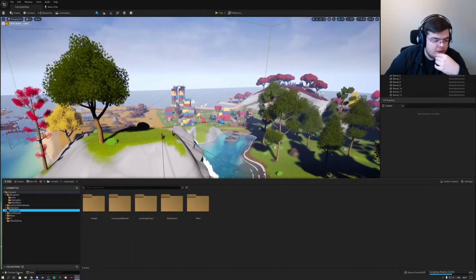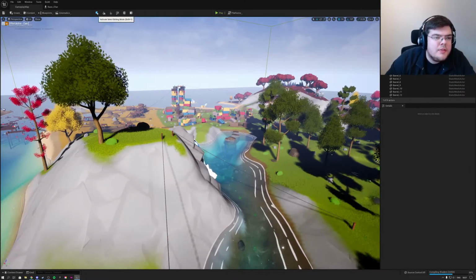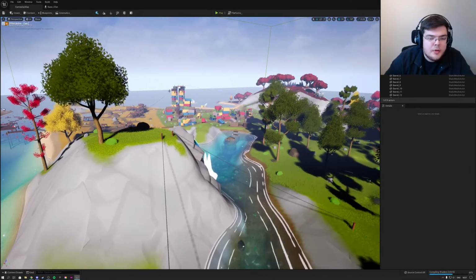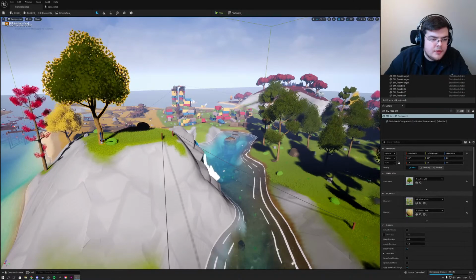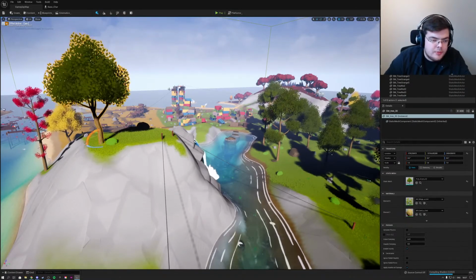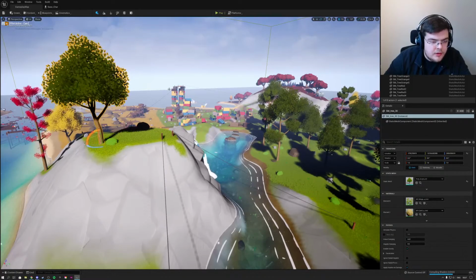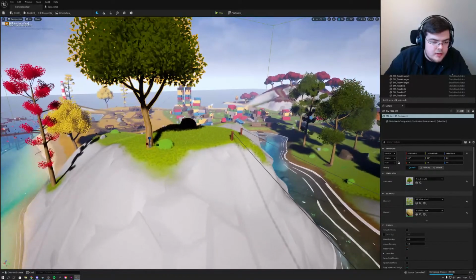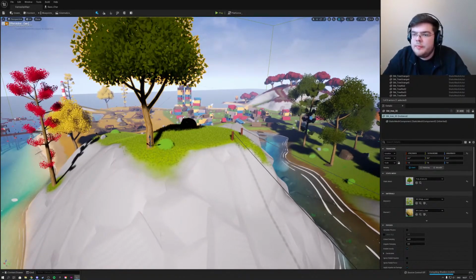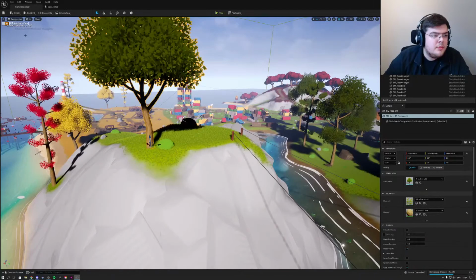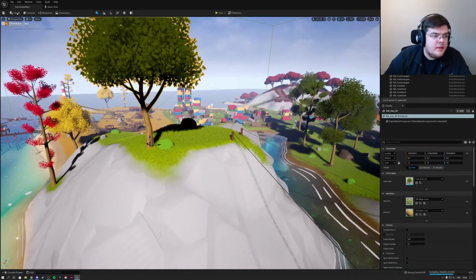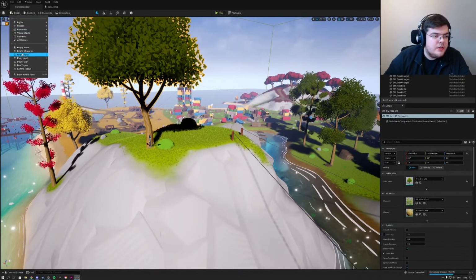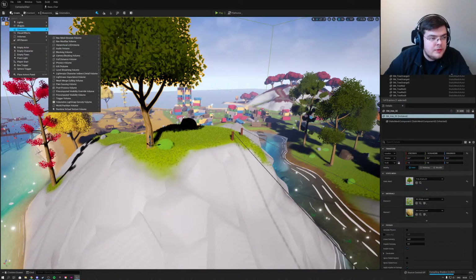Landscaping tools, what are they looking like? Up here, what is this? Okay, activate select editing mode. So this is just select mode, so I can just select. I still can use my shortcuts, so W, E, R, and this all looks the same. These gizmos look the same to me. Up here, everything looks the same to me. And all the stuff that you used to use to put shapes in the map, like a sphere, is now up here. So not that much different so far.